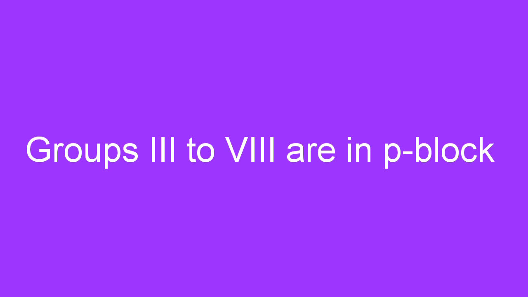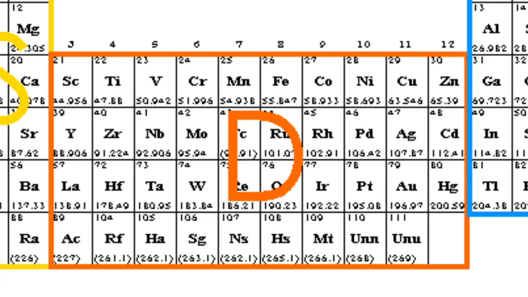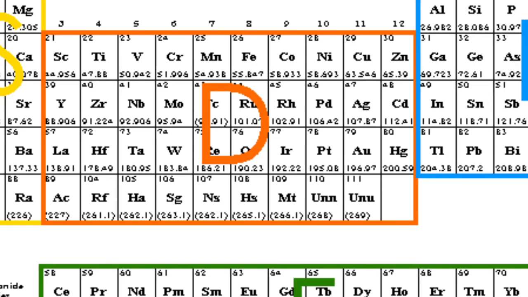Then there are the d block elements. Those are elements whose electronic configurations end with d, d1 to d10. All those that have electronic configurations ending with d are, of course, in the d block, and that is where we find the transition metals.